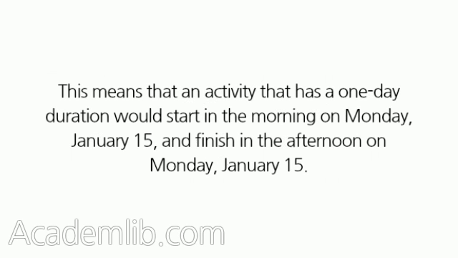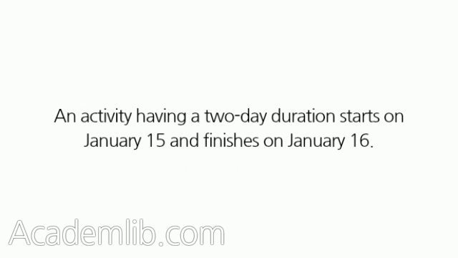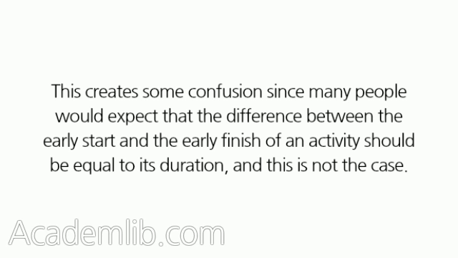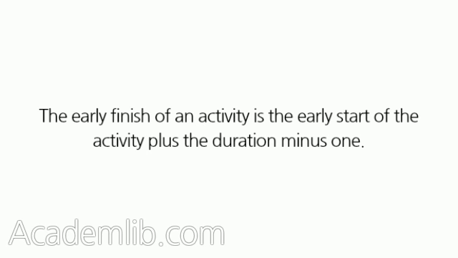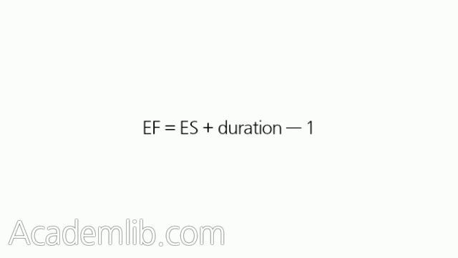This means that an activity that has a one-day duration would start in the morning on Monday, January 15th, and finish in the afternoon on Monday, January 15th. An activity having a two-day duration starts on January 15th and finishes on January 16th. This creates some confusion since many people would expect that the difference between the early start and the early finish of an activity should be equal to its duration, and this is not the case. The early finish of an activity is the early start of the activity plus the duration minus 1. F equals S plus duration minus 1.